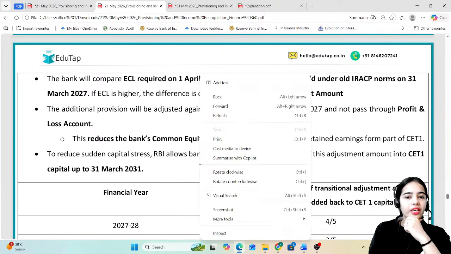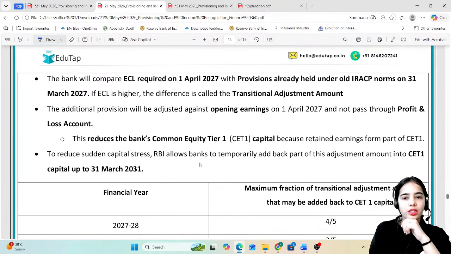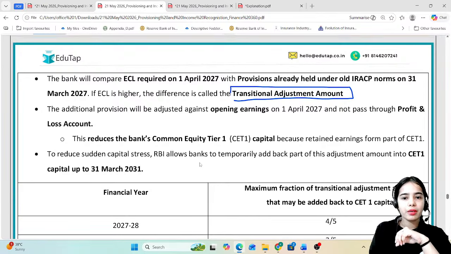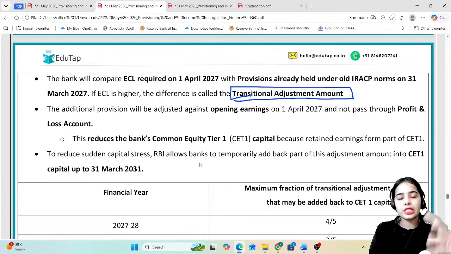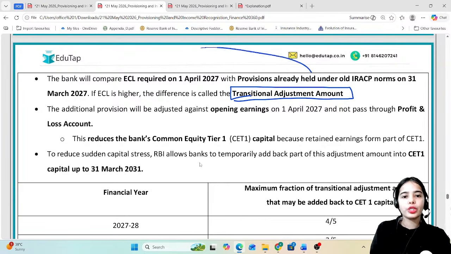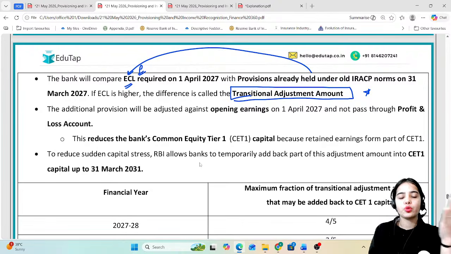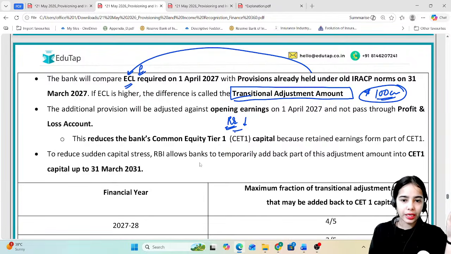So basically, whatever is the transitional adjustment amount from transitioning from the older norms to the new norms of the ECL provisioning requirement, that has to be adjusted against the retained earnings. If the transitional adjustment amount is 100 crores, that has to be reduced from the retained earnings, and that will reduce the common equity tier 1 capital.